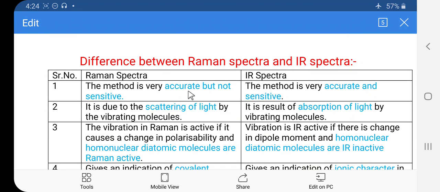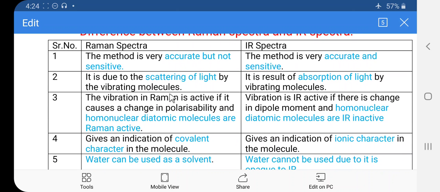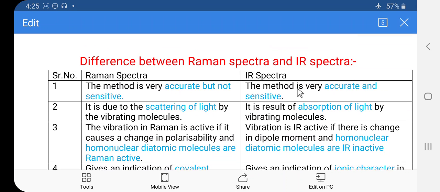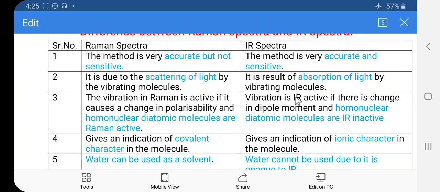And the last point, the difference between the Raman spectra and the IR spectra. In the first column there is the Raman spectra, in the second column there is the IR spectra. What is the first point? For the Raman spectra, the method is very accurate but not sensitive. For the IR spectra, the method is very accurate and sensitive. The second point: Raman is due to the scattering of light by the vibrating molecule. In the case of IR spectra, it is the result of absorption of light by the vibrating molecule.